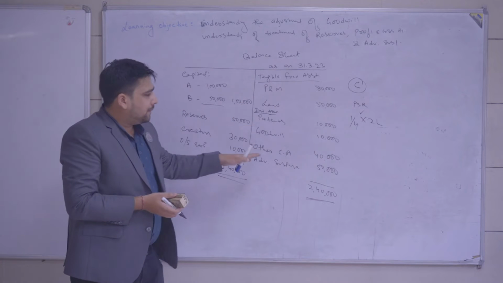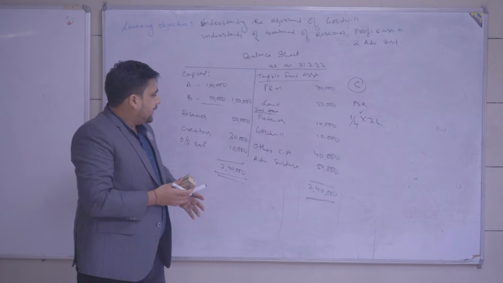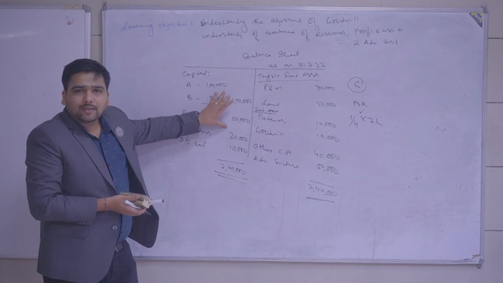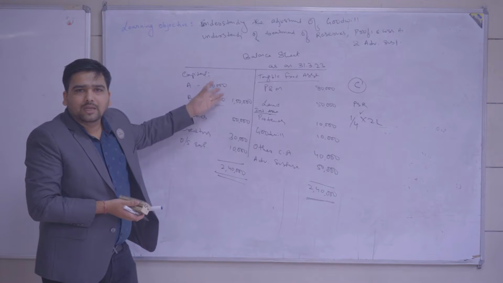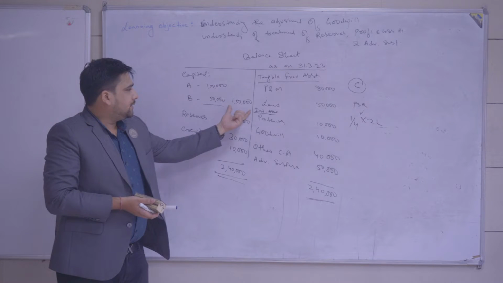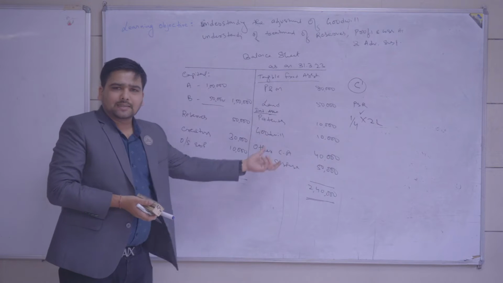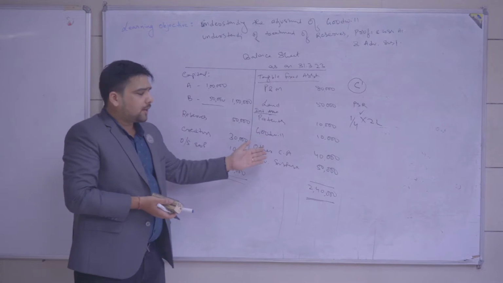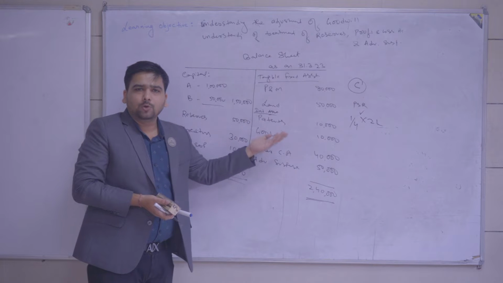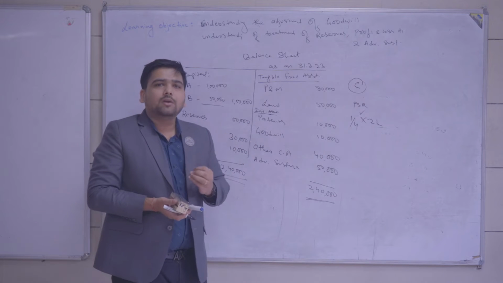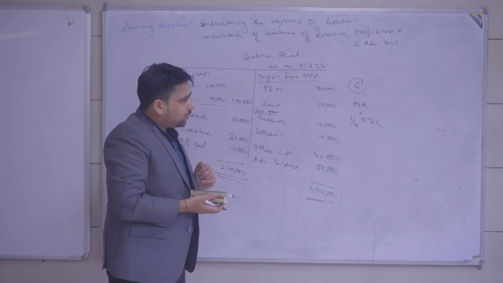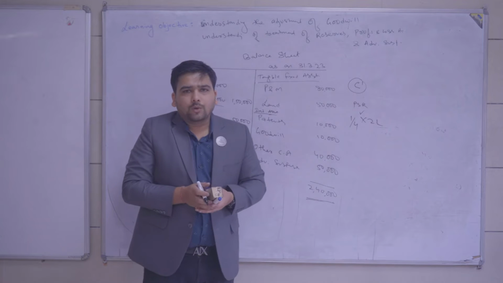Now you will be able to see that the value of the firm is 2 lakhs, if we see the capital approach or the liability approach, it is 1,50,000 plus 50,000, or if we see the asset approach, it is assets minus liabilities. But some other things are also there like advertisement suspense, goodwill, which need to be adjusted to calculate the correct capital employed. So before doing that, what do we expect?